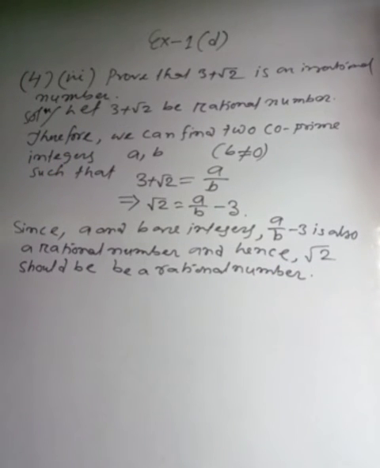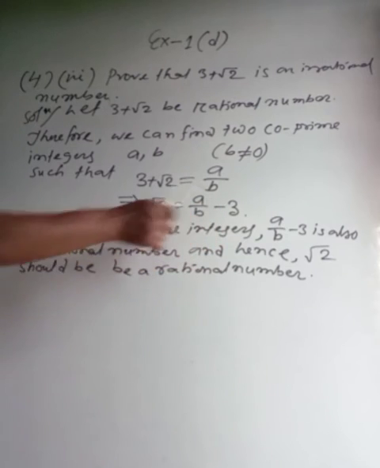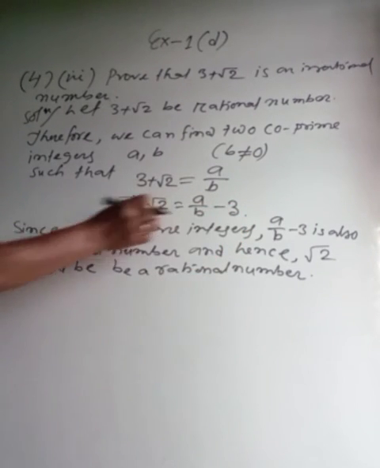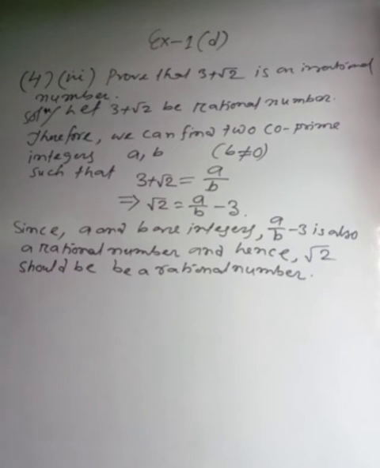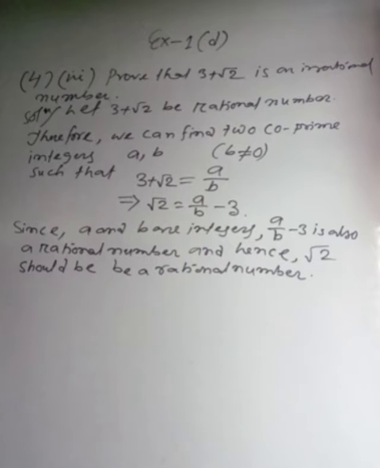Why is root 2 a rational number? Because root 2 is equal to a by b minus 3. It means if the right side is a rational number, the left side also will be a rational number because both are equal. That's why we have written root 2 should be a rational number.